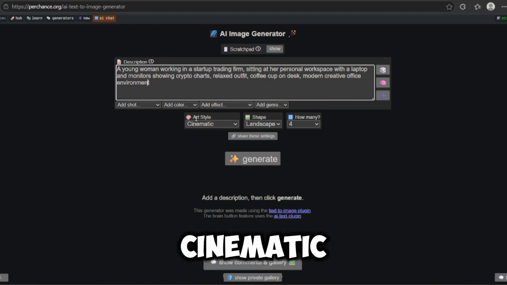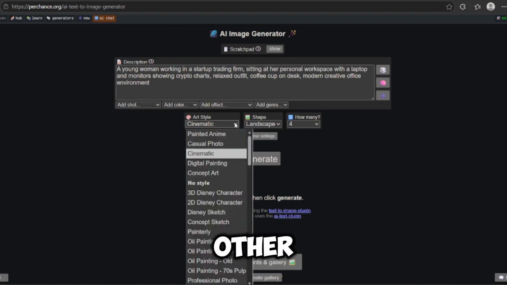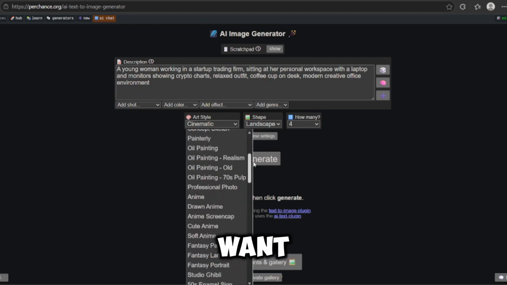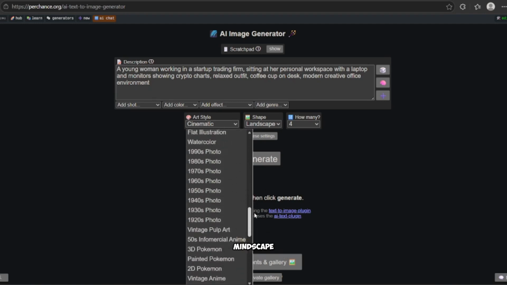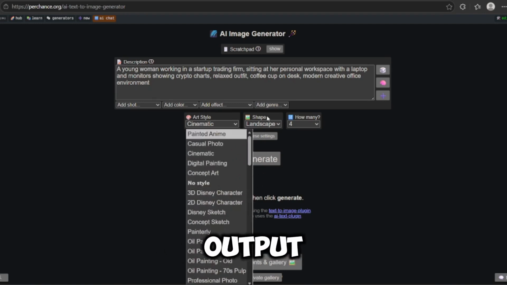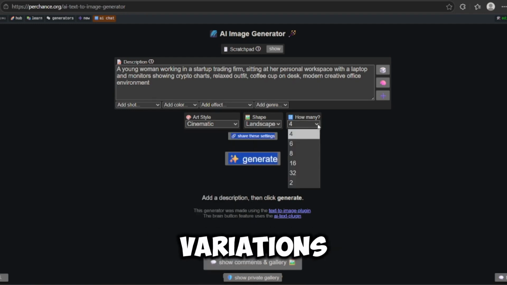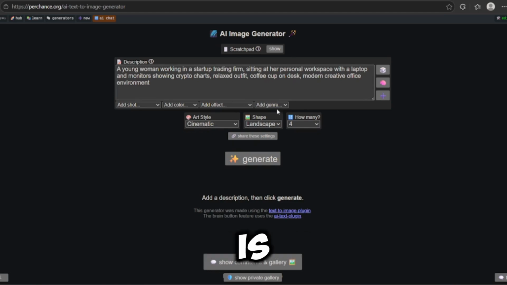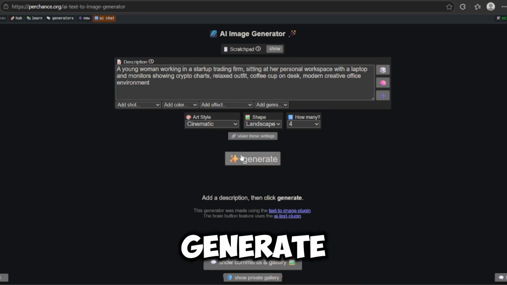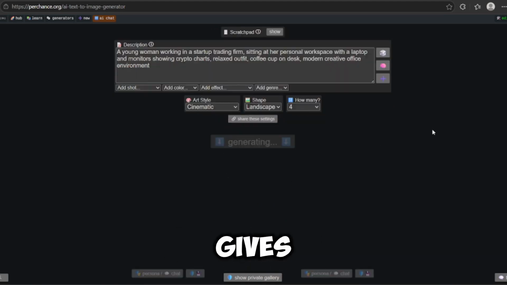I'm going to leave it in cinematic, but you guys can explore other styles depending on what you want. For me, I'll go with Mindscape. For the output, I'm going to generate 4 images, so you guys can see multiple variations at once. So now everything is set, the model, the style, and the number of images. All we have to do is hit generate and see what this tool gives us.